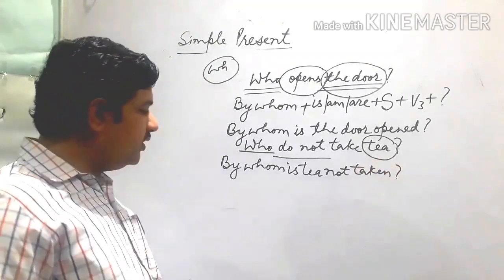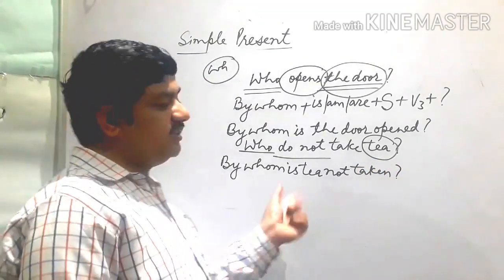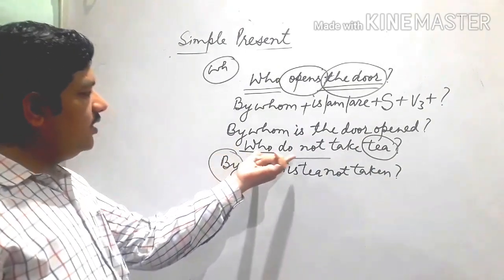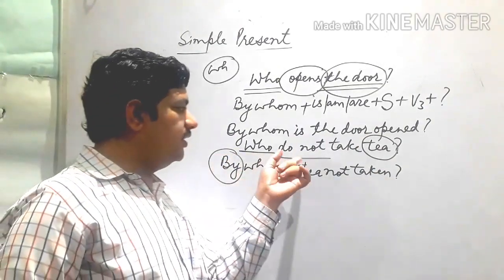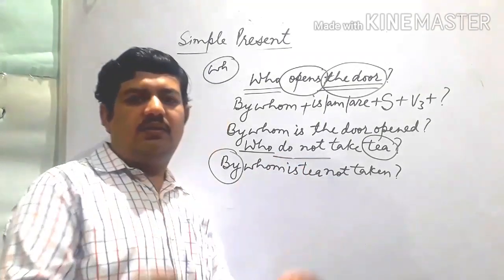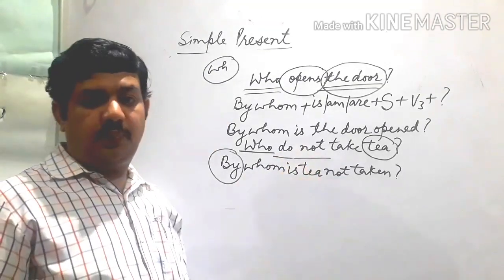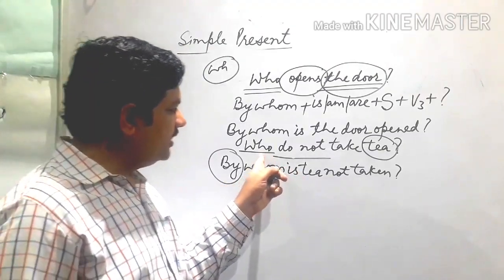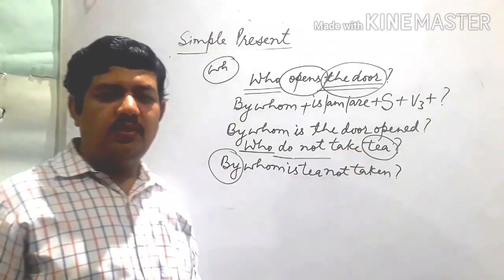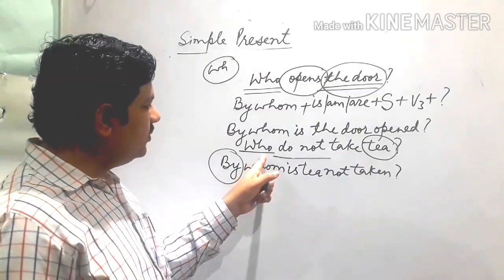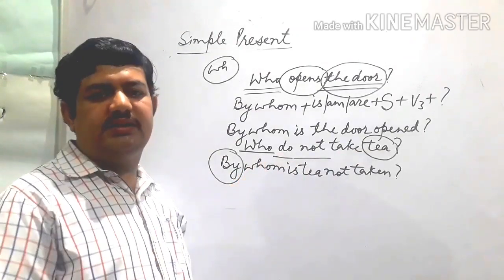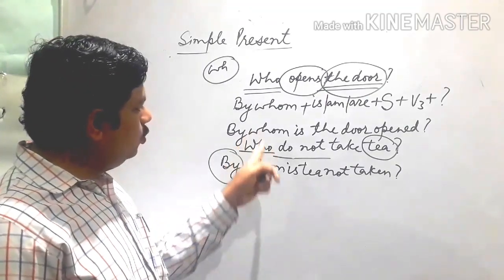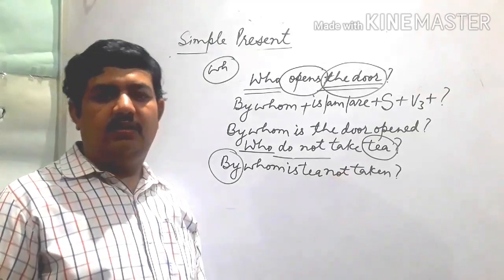See, there are some children who try to use an additional by. By is already there, because the sentence is not clear. It does not give you clarity about who is involved in this activity. By asking this sentence we are asking about the person who is involved in this activity. The subject is not clear. So when you have this word who, we should not use an additional by.